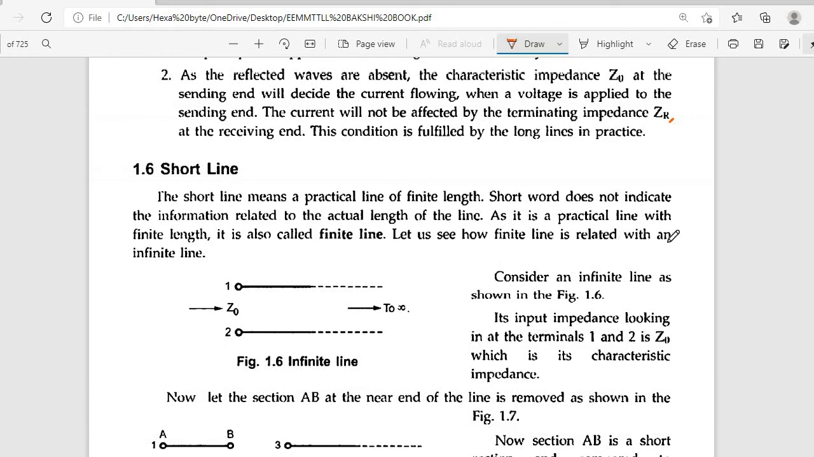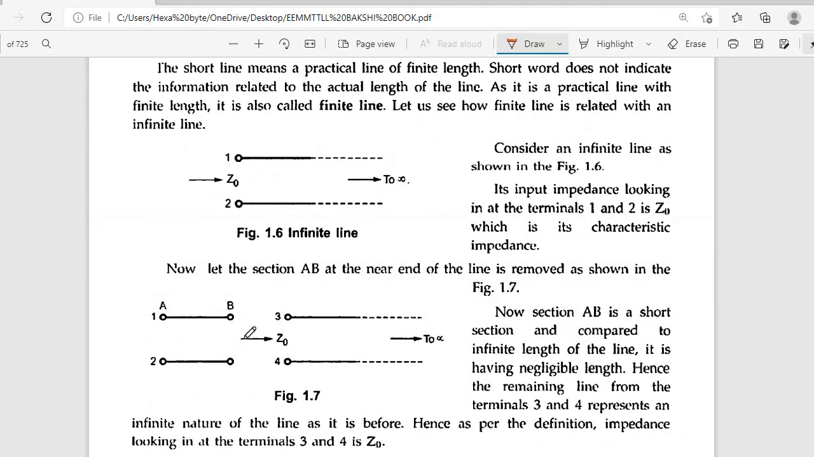Let us see how a finite line is related to an infinite line. This is the infinite line. We are cutting this portion, and you have to mark points A and B. So this is the way we are cutting. This is a small section of the transmission line, with point A and point B.